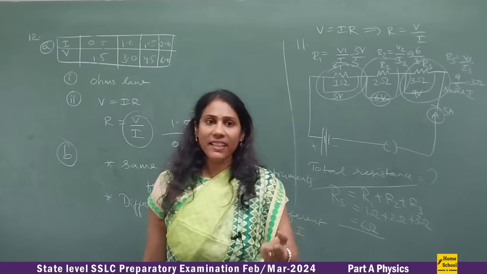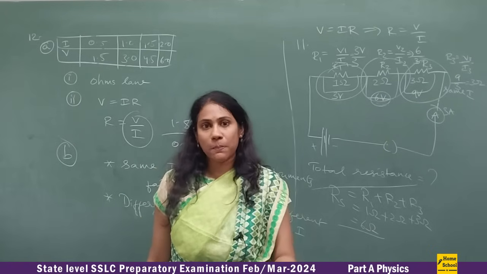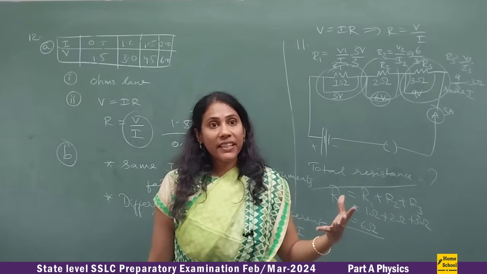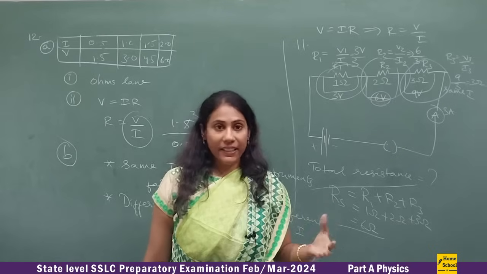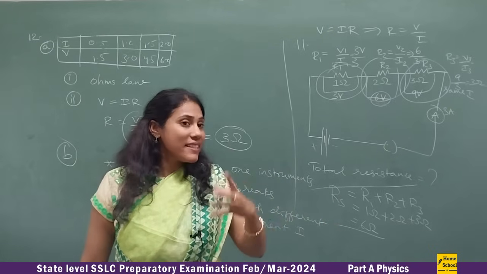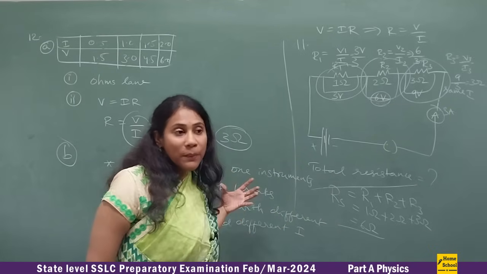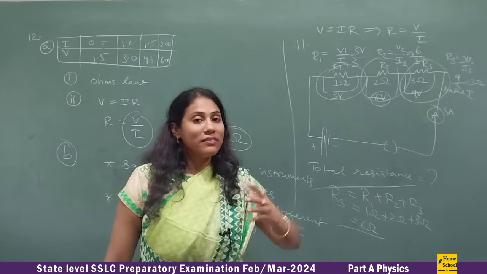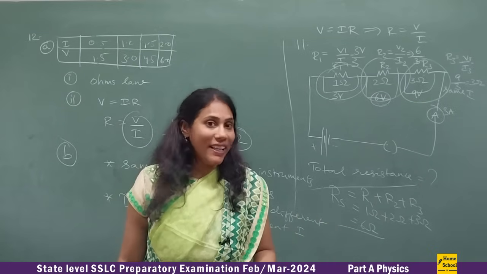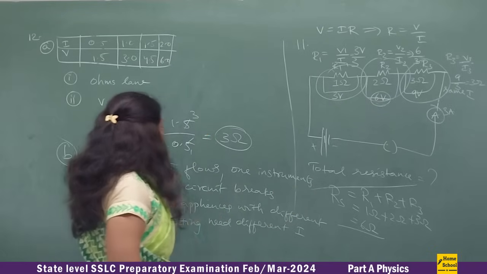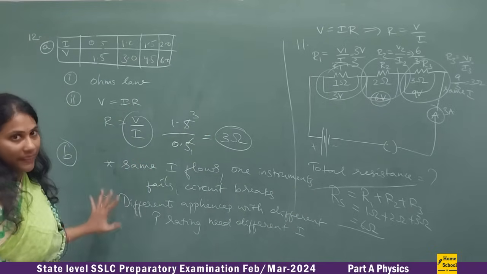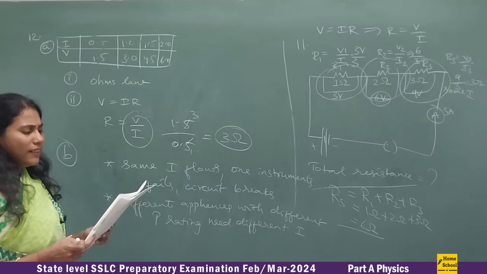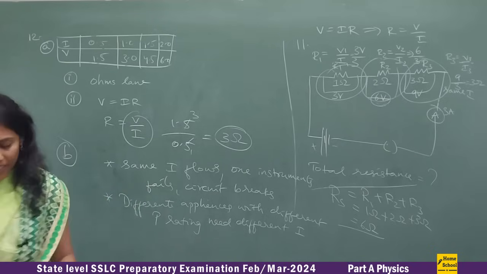it will take less, it's an instrument with less power rating, right? At the same time, if you take a refrigerator, then that needs a very high current, right? So different appliances need different current. So all of them, if you connect in a series form, what would happen? The instruments would fail, isn't it? That is the reason this is not a correct way of connecting. Parallel is the suitable way of connecting. Fine, that's it. And here we have an OR question.